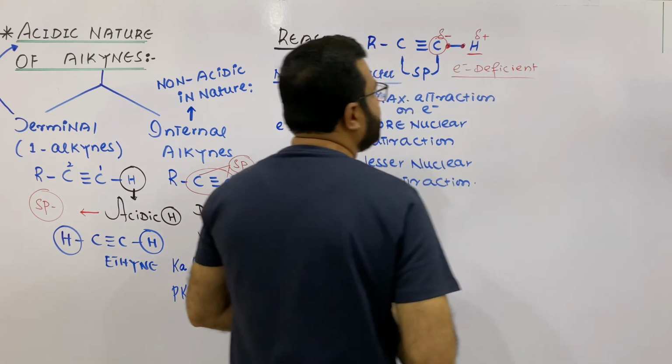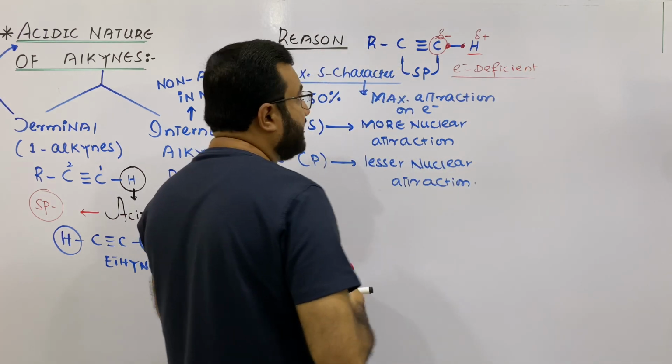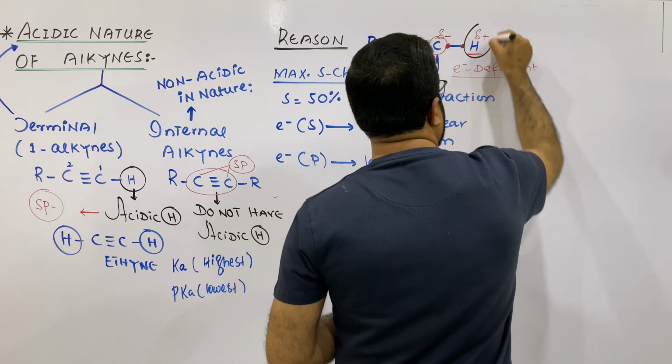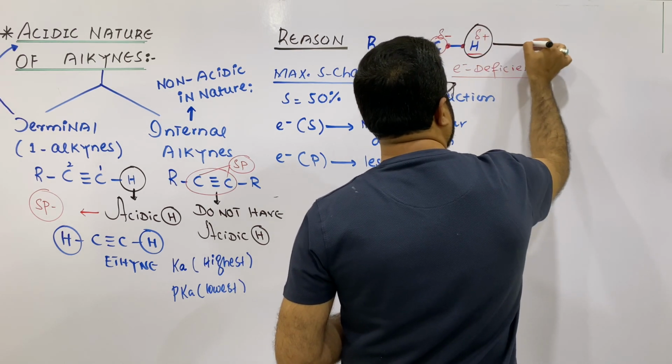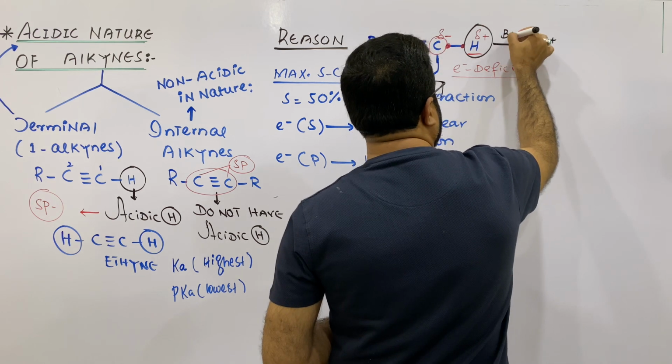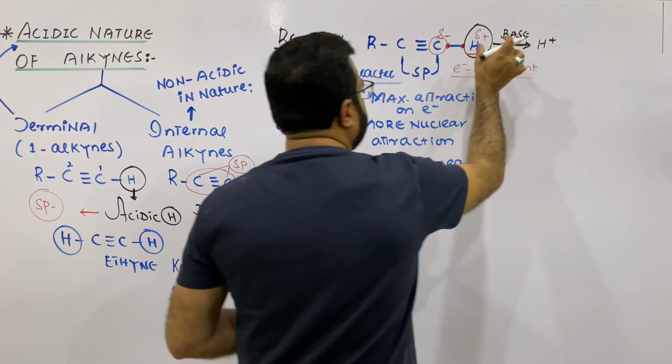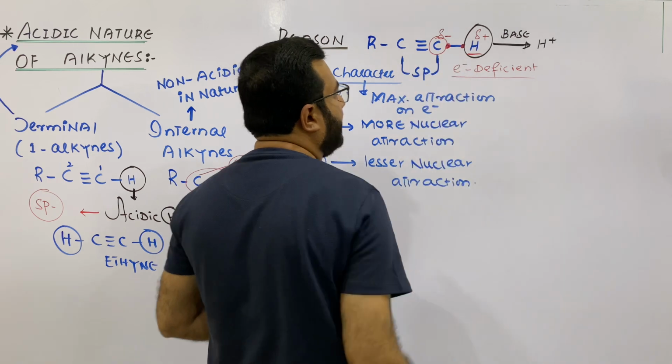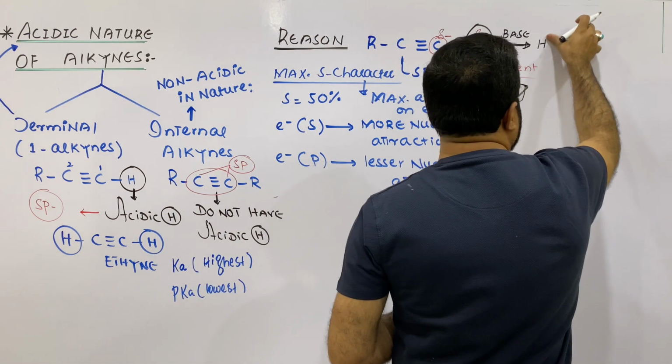And when it becomes electron deficient, it becomes very easy to remove this hydrogen in the form of H positive ion in the presence of some base. If there is some base, this terminal alkyne will act as an acid. It will give away the H positive ion.